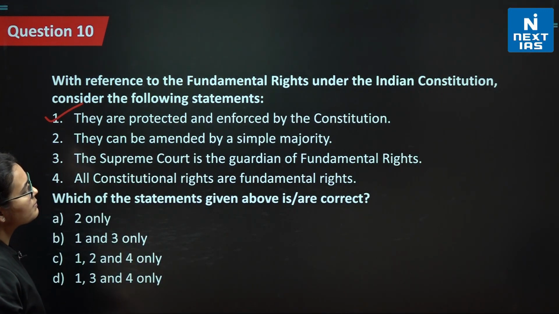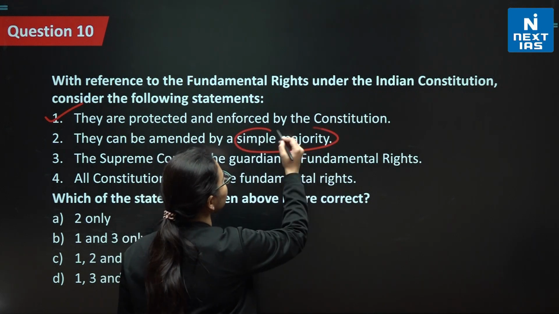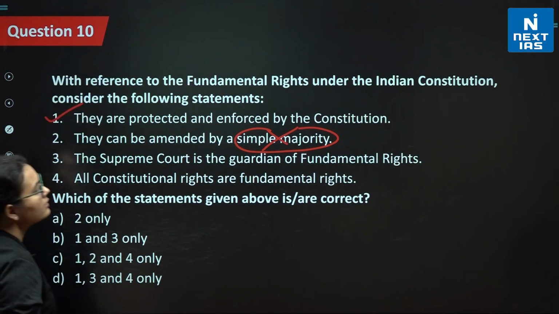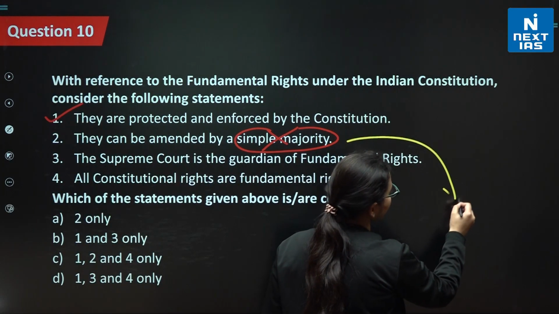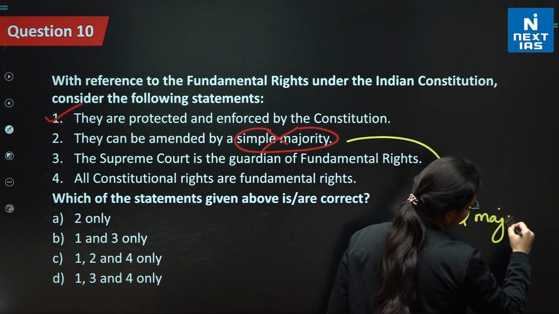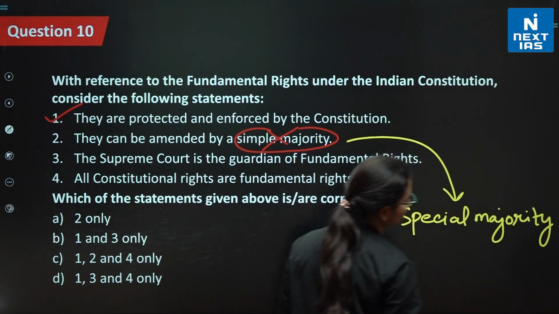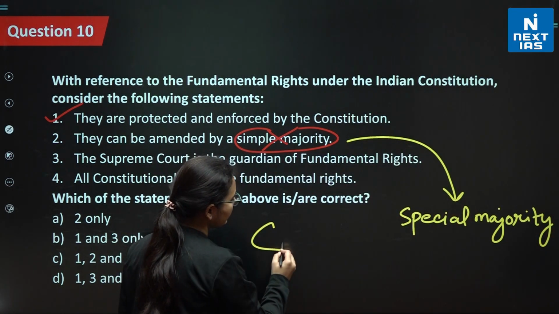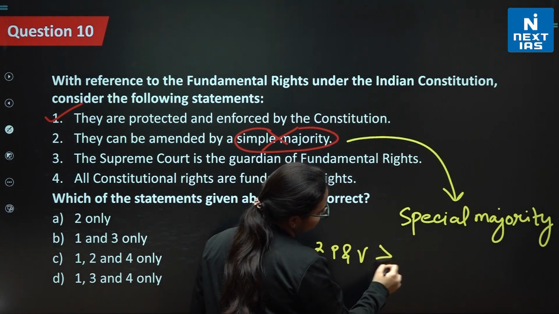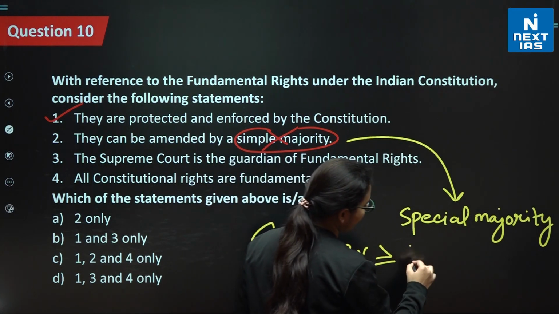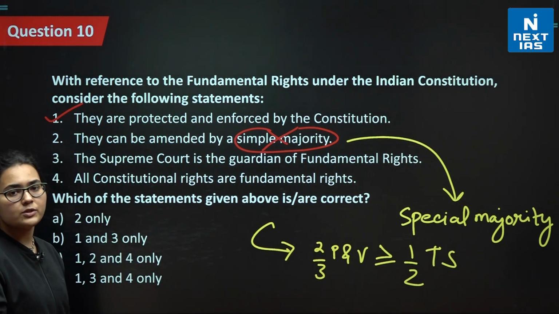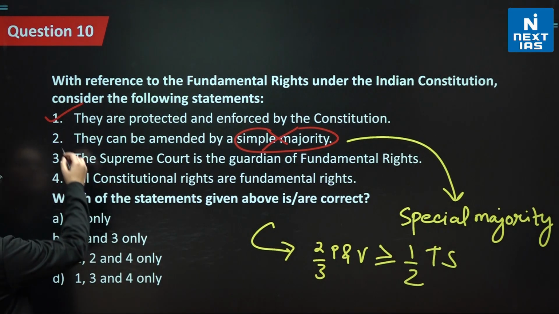They can be amended by a simple majority. Absolutely wrong. It's not that simple to amend a fundamental right. Please understand, they cannot be amended by a simple majority. They need special majority. By special majority, I mean there should be 2/3 of the members present and voting, which should be greater than or equal to half of the total strength of the house. Please remember this special majority thing. Next, this statement becomes wrong.